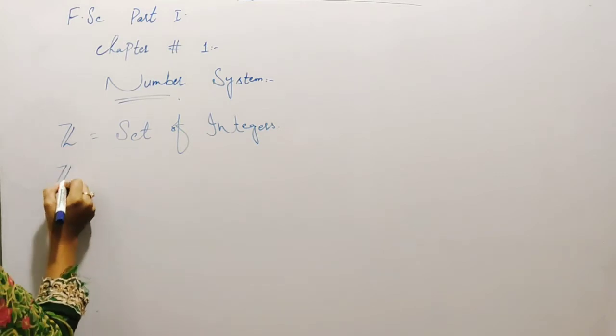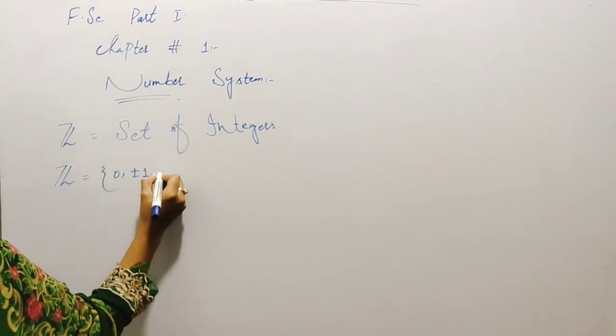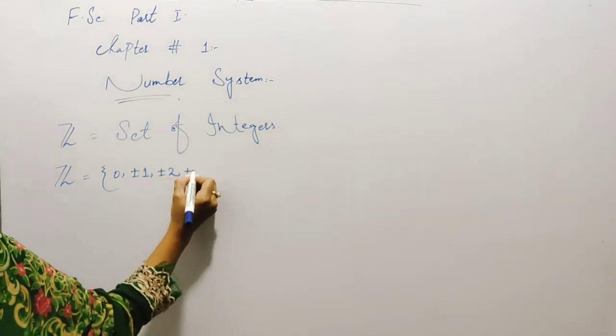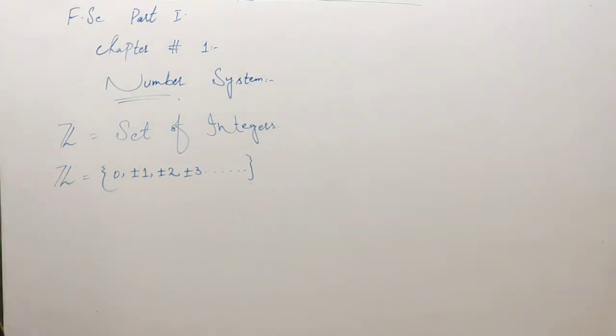The set of integers is equal to 0, plus minus 1, plus minus 2, plus minus 3 and so on. By using the set of integers, we can count things, and we can solve the equations too.